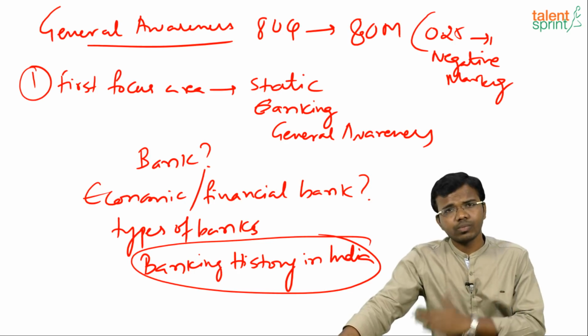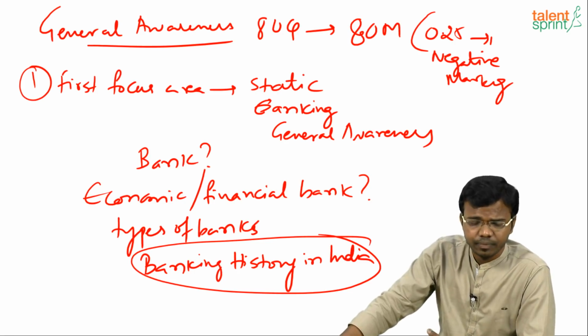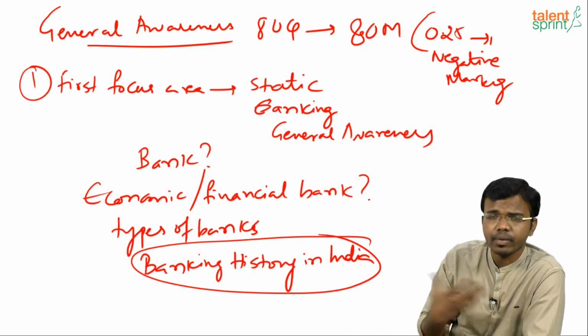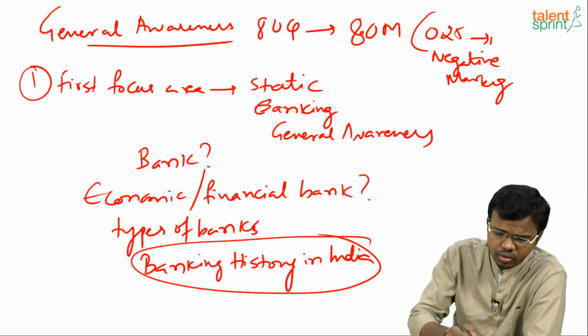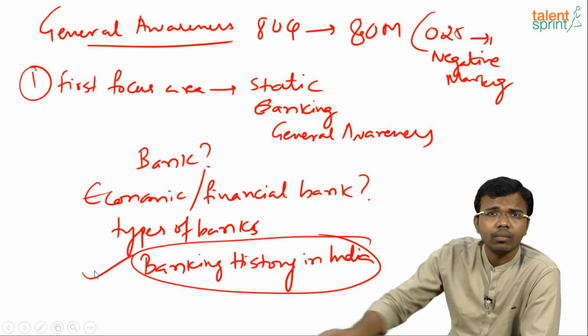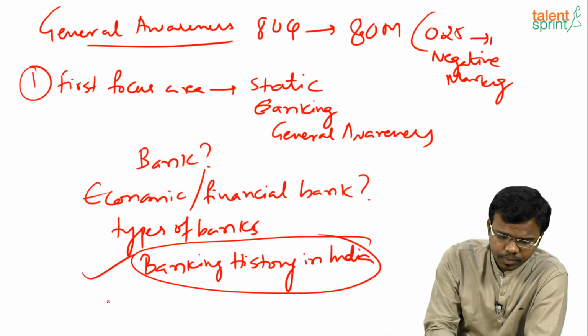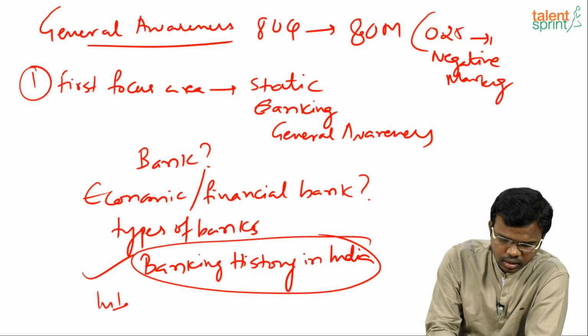Bank of Rajasthan was merged with ICICI Bank. Sangli Bank was merged with ICICI Bank, right? Times Bank was merged with HDFC. You need to have a general idea about the banking history in India. Next, coming to how the interest rate is calculated on various deposits.